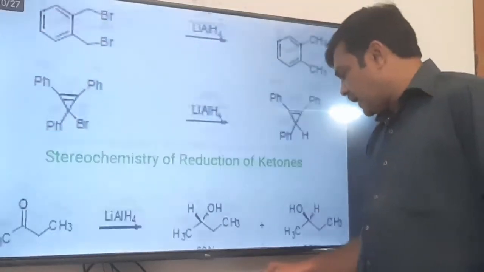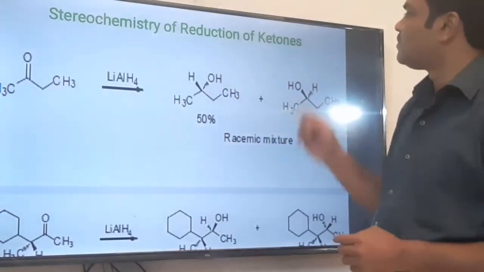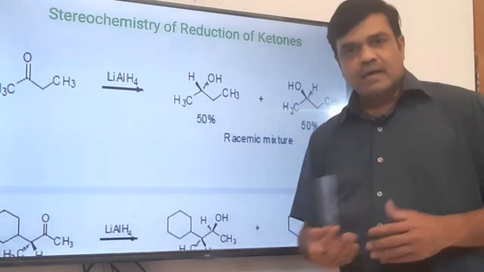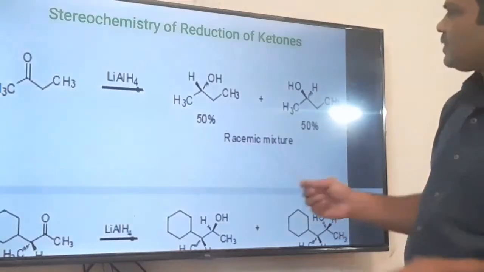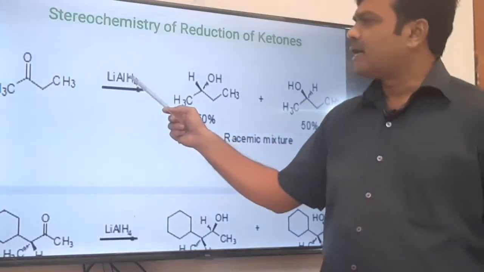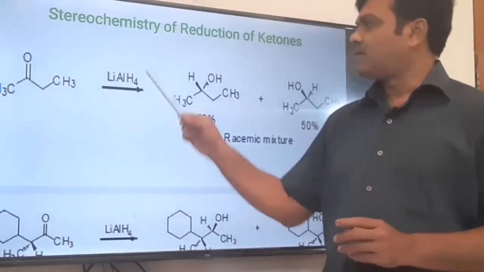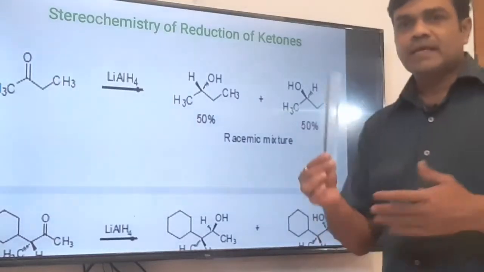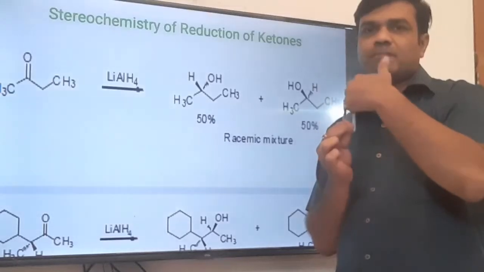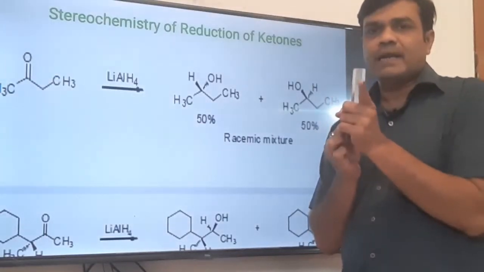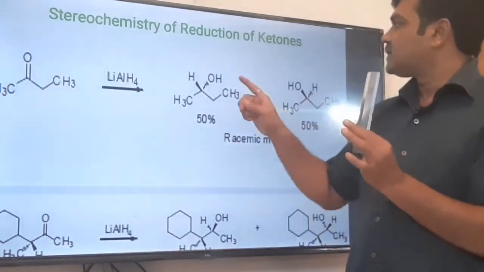Okay. After that, in this slide you can clearly see the stereochemistry of reduction of ketone. Stereochemistry is an important aspect of organic chemistry, we know. See here, hydride ion transfer, hydride ion attack on this carbonyl carbon. Now there are two ways of attack of hydride ion on the carbonyl carbon. The hydride ion may attack from the front side. In that case, what will happen? It pushes the oxygen to the back side, and the hydride ion will remain on the front side with respect to the observer. And we get this product in that case.